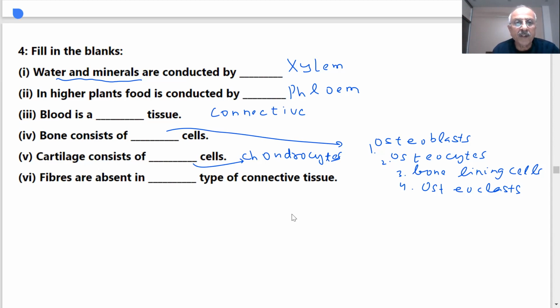Fibers are absent in blood, a type of connective tissue. Some information may not be given in the book, which we are likely to do in the next classes, and we can check those answers later on, no problem.